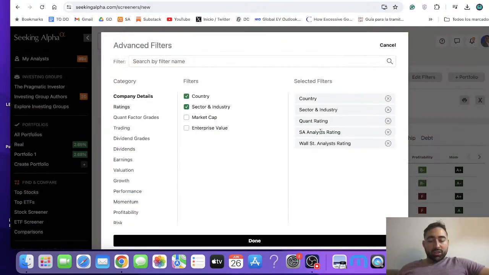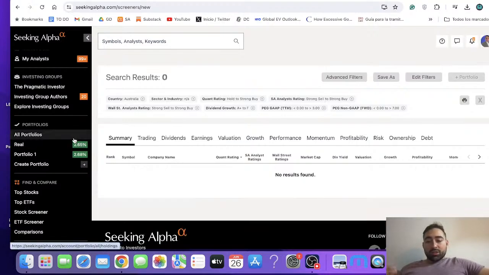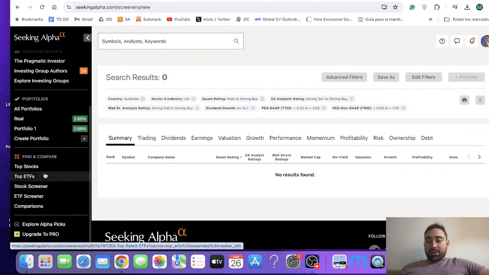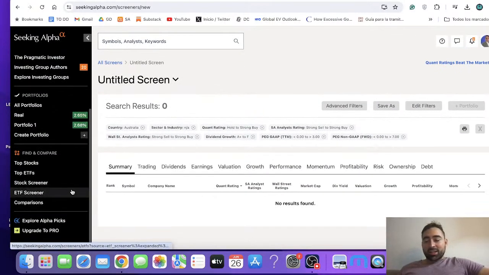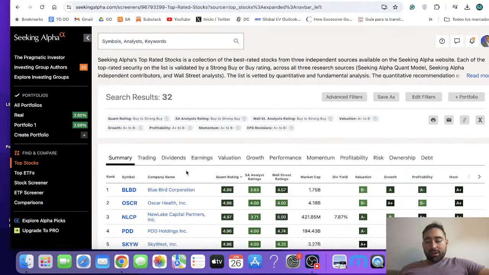And then of course you can filter by tons of different categories as well, right? For example, based on dividend, based on earnings, different valuation metrics like price earnings growth. This is a good one, for example, that I like to use. Okay, obviously, no results came there because I think we were searching inside a country like Yemen. But anyway, so you can do stuff like find, for example, top stocks.